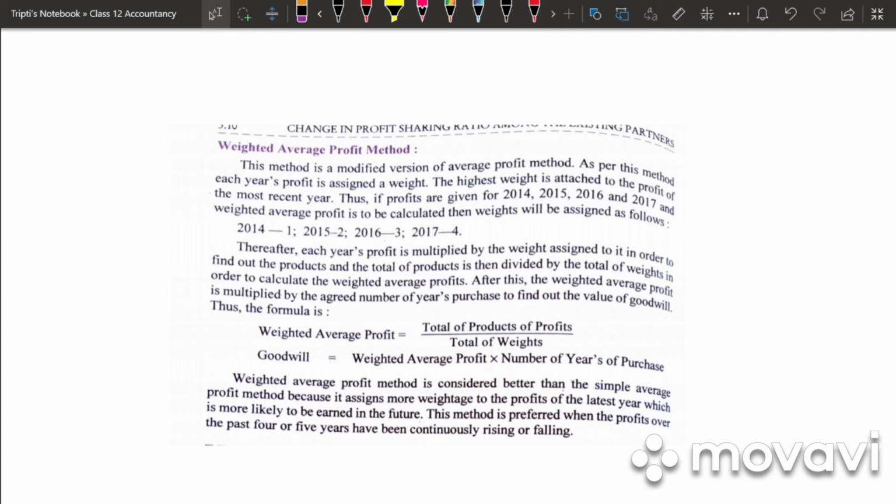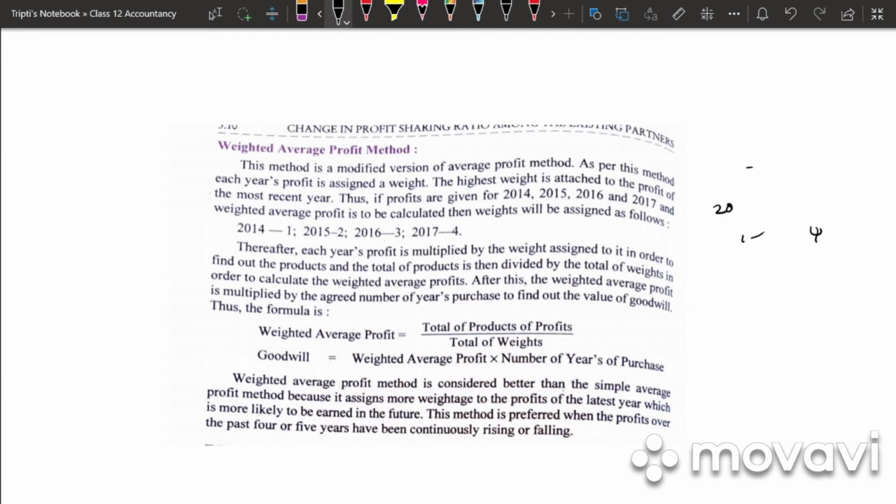So what do we mean by weighted average profit method? If they have given us the profit for 3 years, they would be giving us weights for each of the years. It can be 1, 2, 4, 3. Anything of such would be weights. With these weights, we will be calculating our goodwill. So there is a separate formula for that. Before that, write down under that.